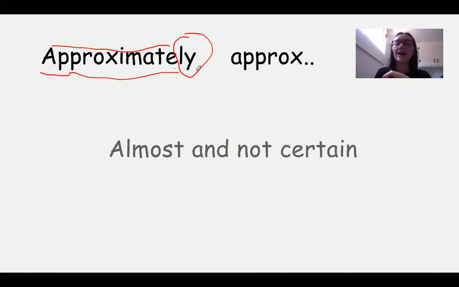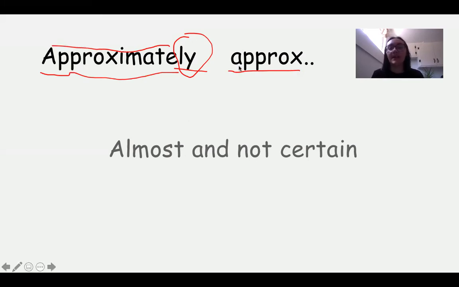But when we add the ly, it turns it into a special English word called an adverb, which means something that adds on to a verb that we use, approximately. The other thing I wanted to show you is you'll see this word, approx. This is what we use to shorten the word in writing.